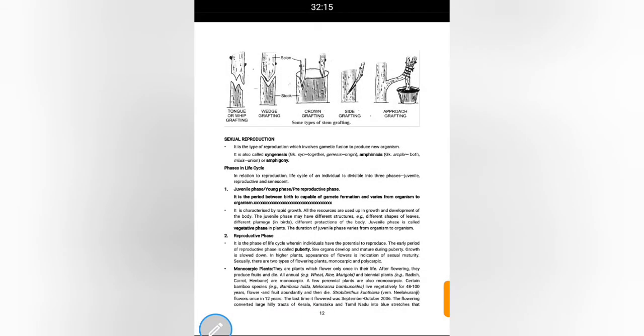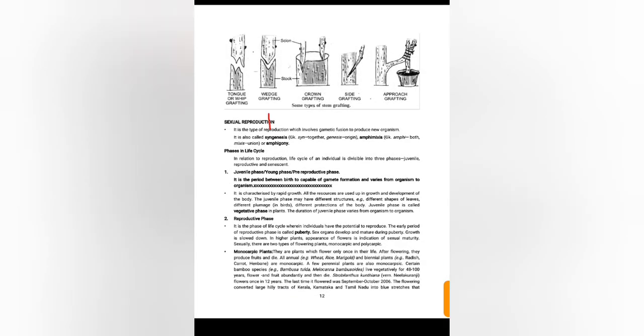See here the technique of grafting. This is the stalk. This is another part of the plant inserted into the stalk, called the scion, which is also called the graft.